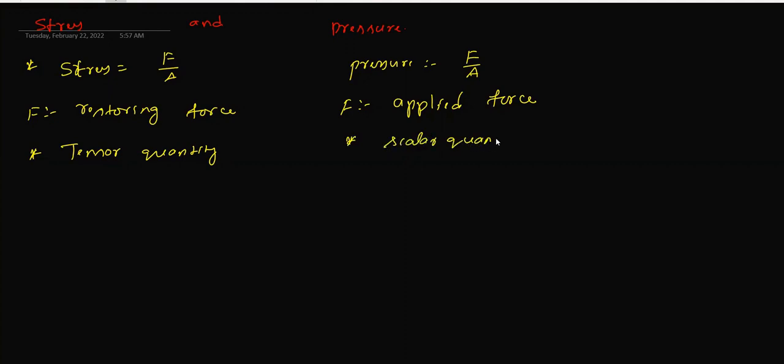Here we have to know what is meant by a tensor quantity.